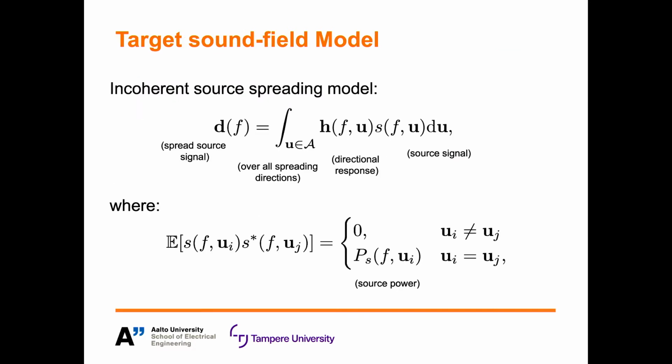Which now brings me to the source spreading model used by our proposed method. So we intend to target an incoherent source spreading, which is to say that we want the sound source to be diffuse across the full extent of the spreading area. So the cross correlations between the signals within the spreading area should be zero, whereas the autocorrelations should correspond to the source power.